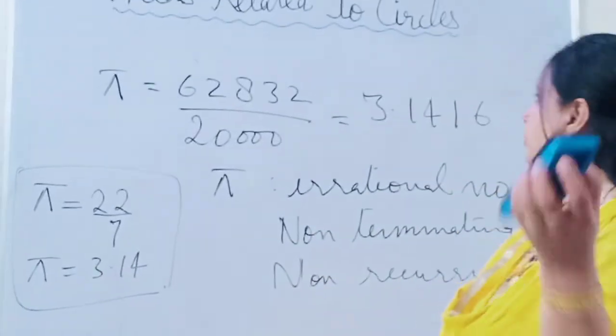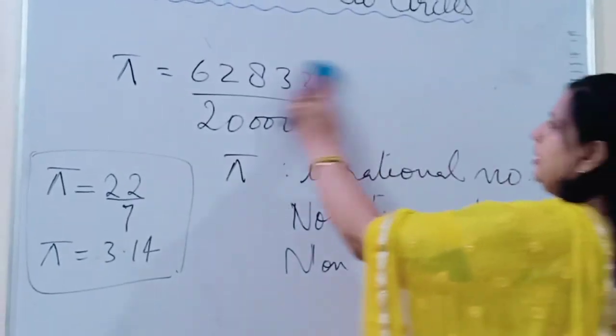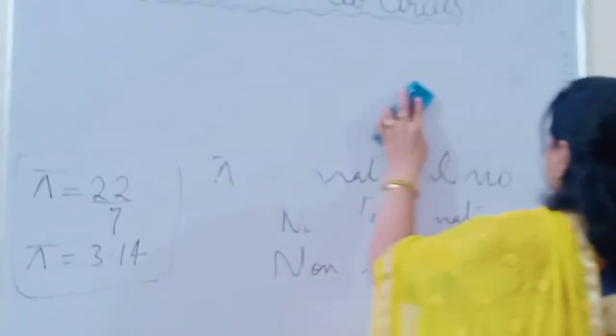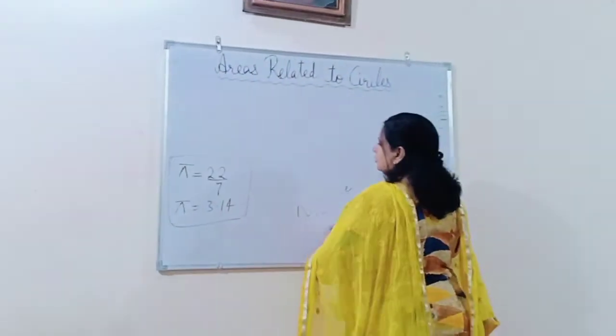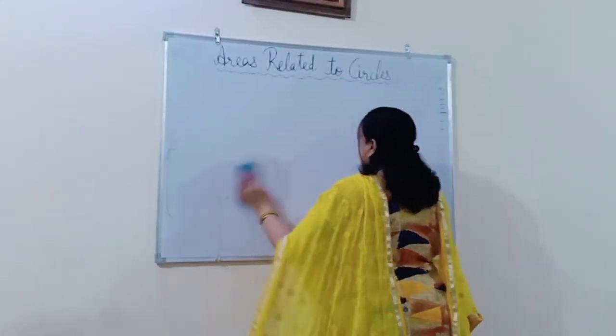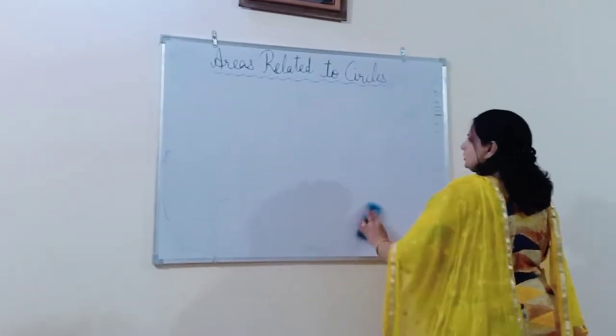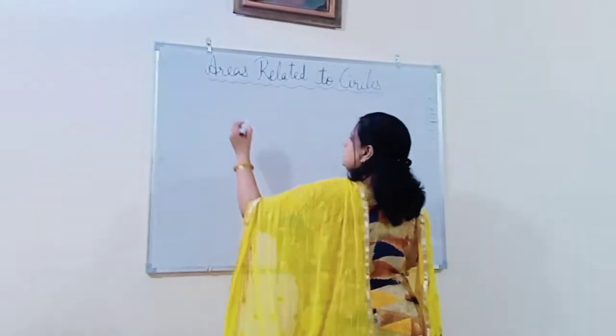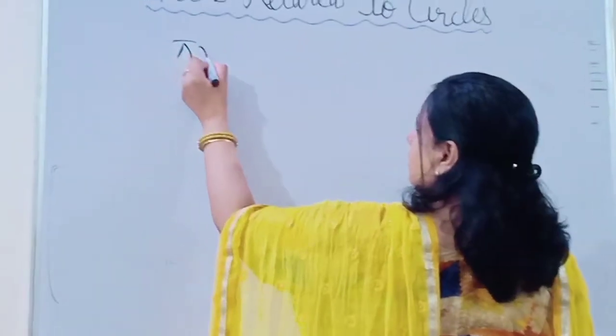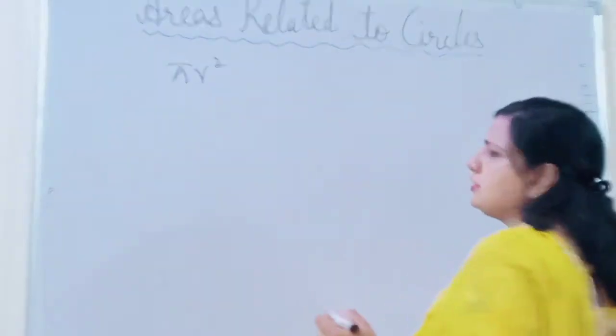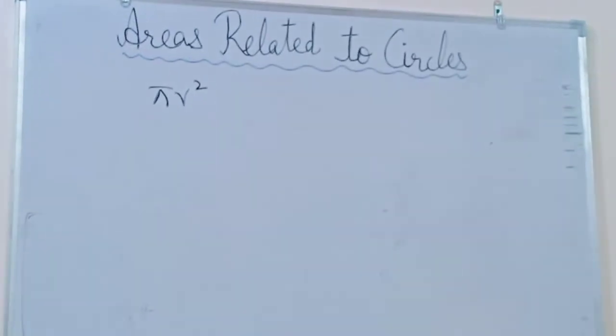You can also recall that the area of the circle is pi r square, where r is the radius of the circle. Now how do we get this pi r square as the area of the circle?